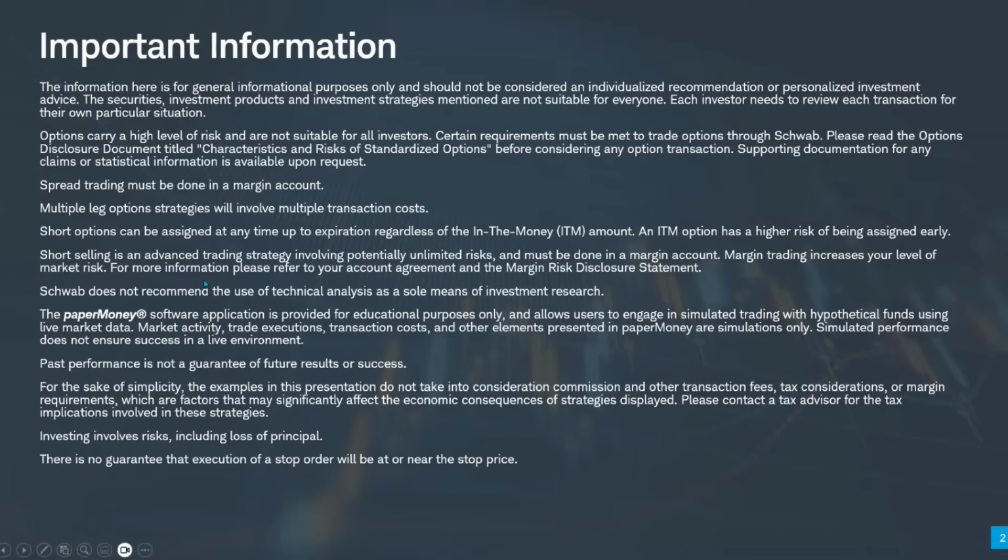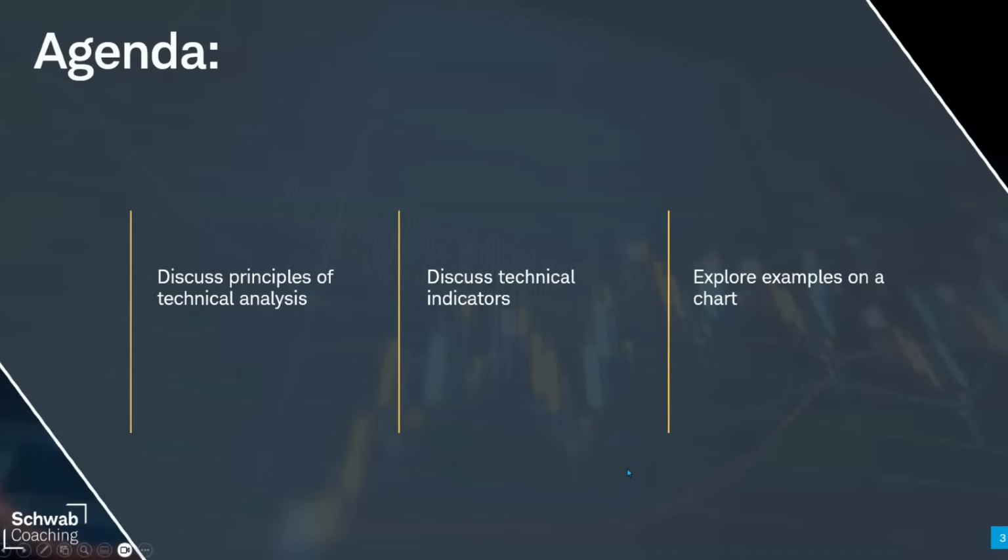Also remember, when we talk about examples, we will do those as examples on the Paper Money software application. When we talk about investing, it involves risk, including loss of principal. Without the risk, there is no reward. So when we bring up our examples, we'll talk about the 5 examples of dip buying setups.